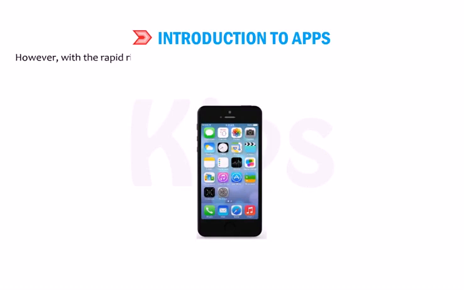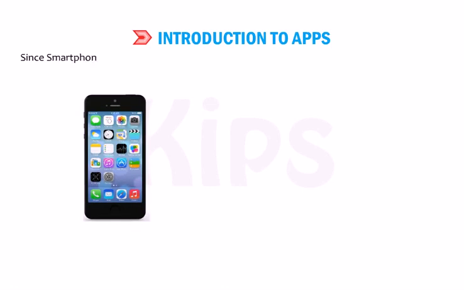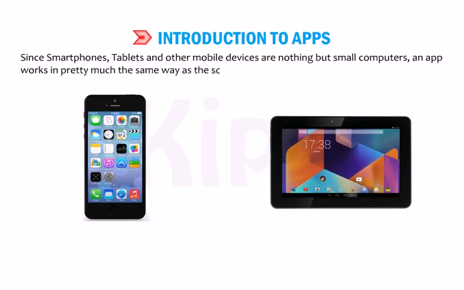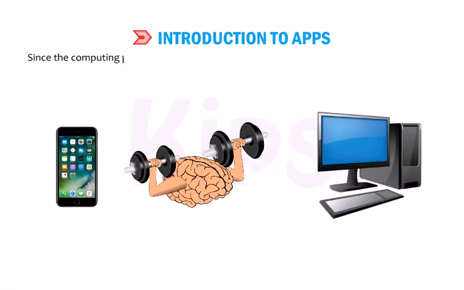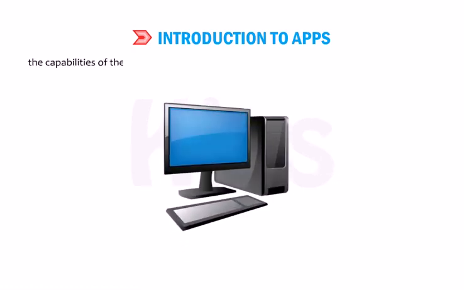However, with the rapid rise in the use of smartphones these days, the word app is used mostly to refer to the software that runs on mobile phones. Since smartphones, tablets and other mobile devices are nothing but small computers, an app works in pretty much the same way as a software does on a desktop or a laptop. Since the computing power and memory of a smartphone are generally less than that of a standalone computer, the capabilities of the app are generally less than that of a similar software running on a PC.